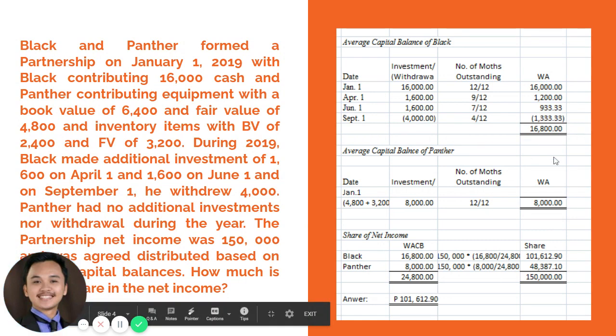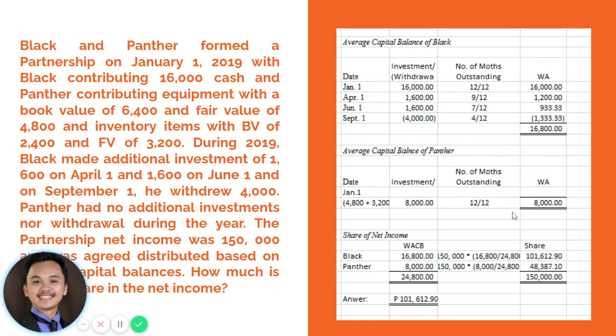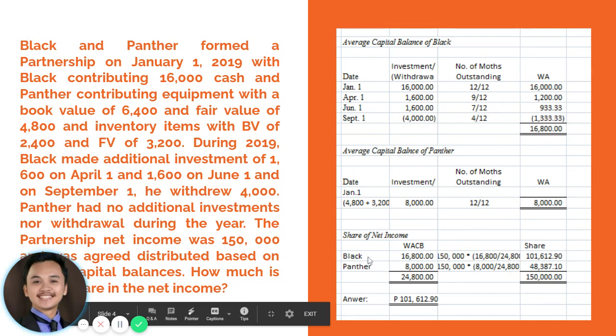So from that, we already computed the weighted average, and we can now use this as our basis in distributing our net profit of 150,000. To compute the share of Black, you will just have 150,000 times 16,800 over 24,800. The 24,800 is the total weighted average capital balances of both Black and Panther. So from that computation, Black will be receiving 101,612.90 and Panther, on the other hand, will be receiving 48,387.10, with a total of 150,000.